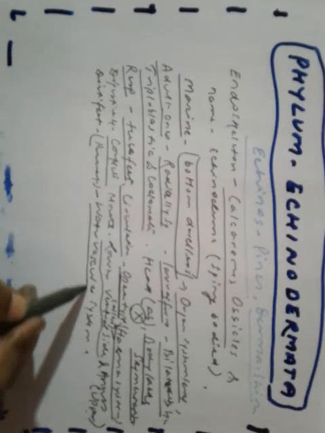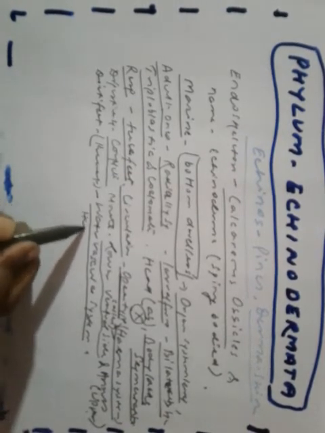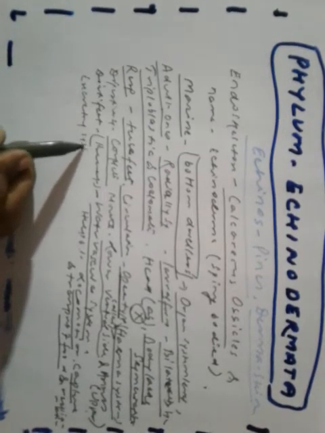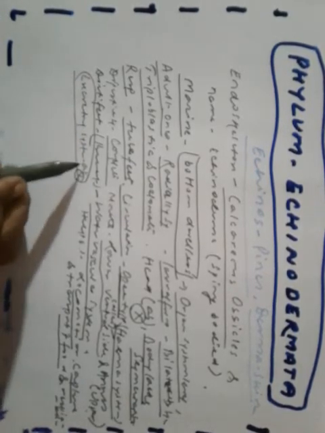This water vascular system helps in locomotion, capture and transport of food, and respiration. Excretory system is absent.